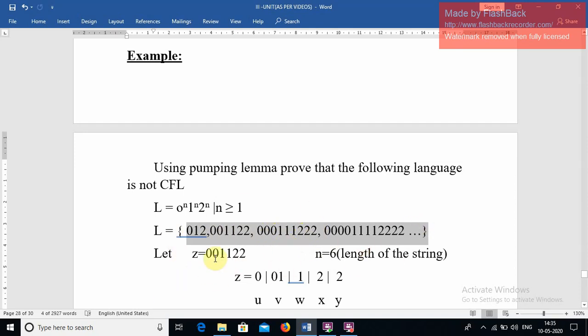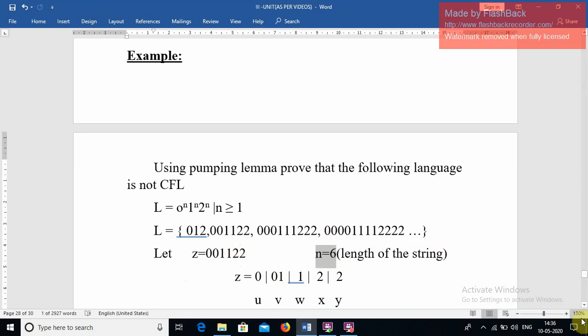Now you can take any string from the language. I am taking z as the string for n equal to 2. The length of the string is 6: 0 0 1 1 2 2.